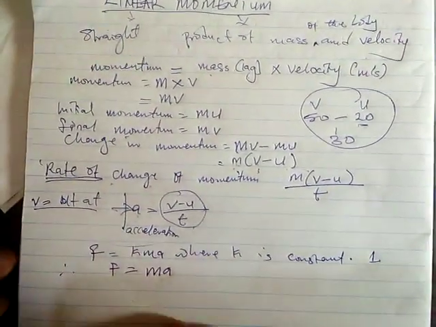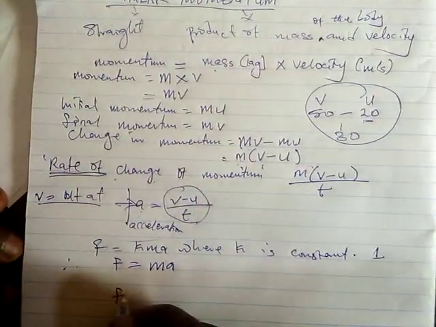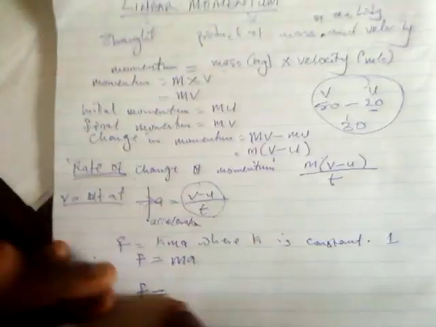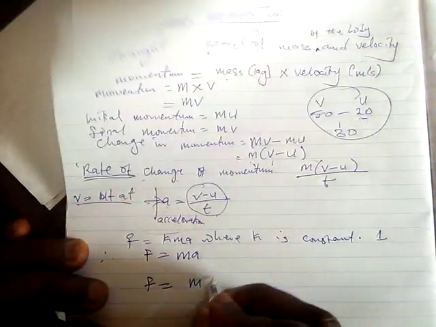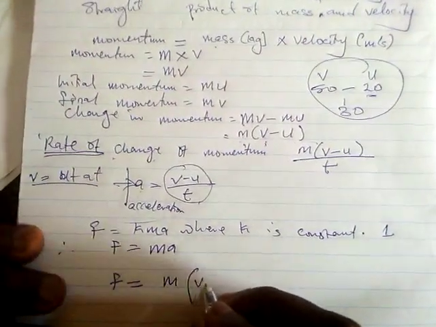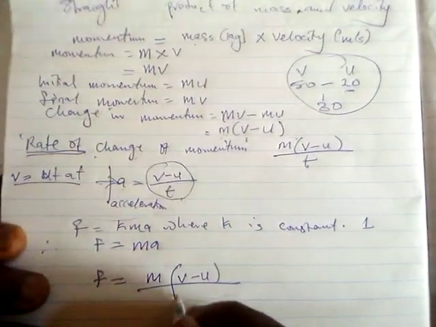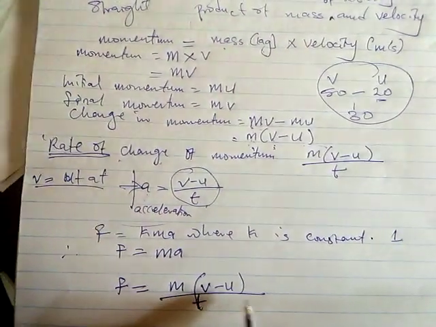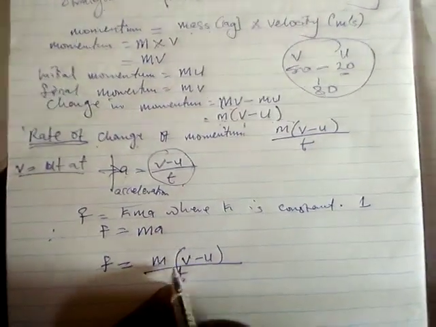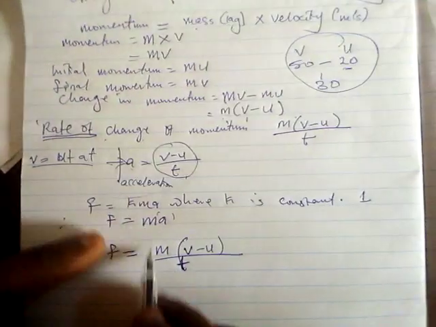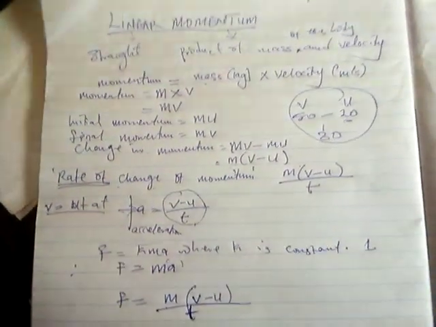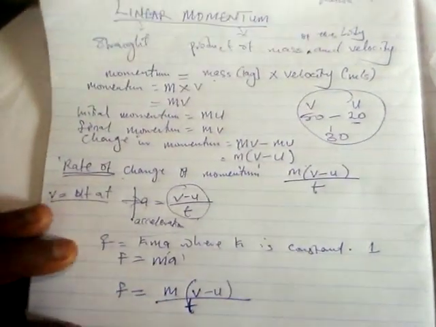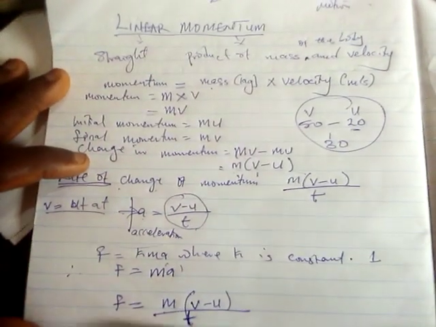And you understand very carefully that F therefore becomes F equals m into bracket v minus u over t. So you have the formula for acceleration here, and then you have the mass beside it, and that brings us to the end of the formula for momentum.